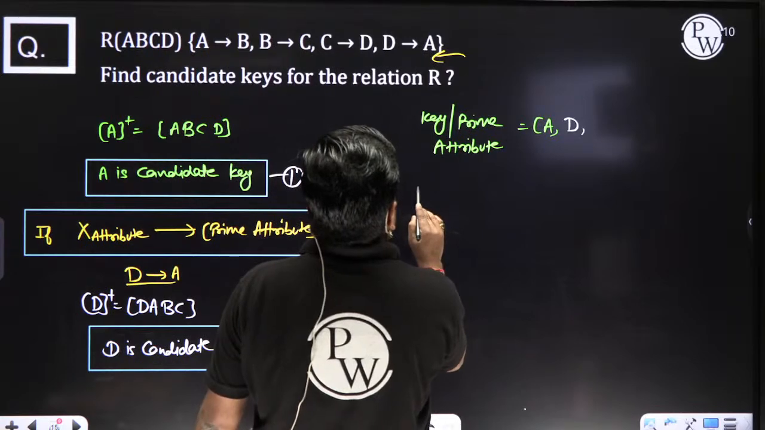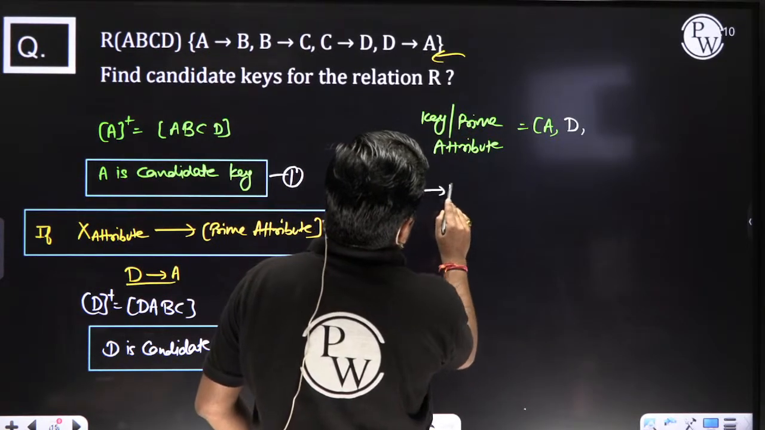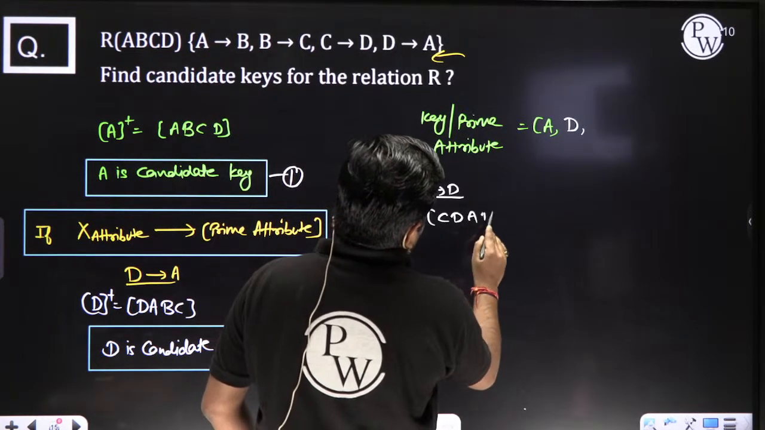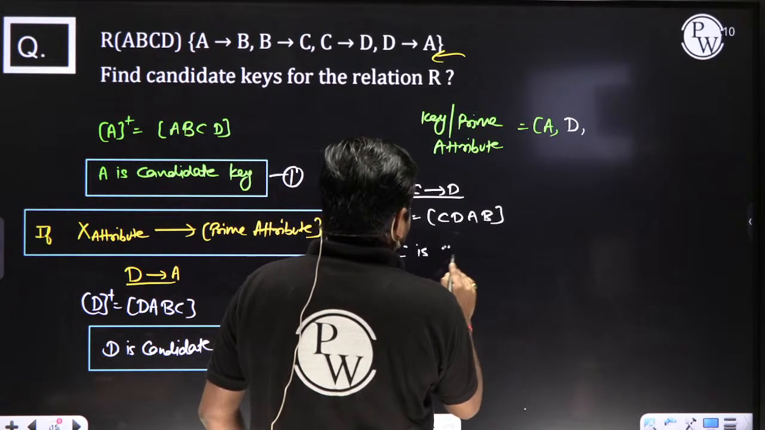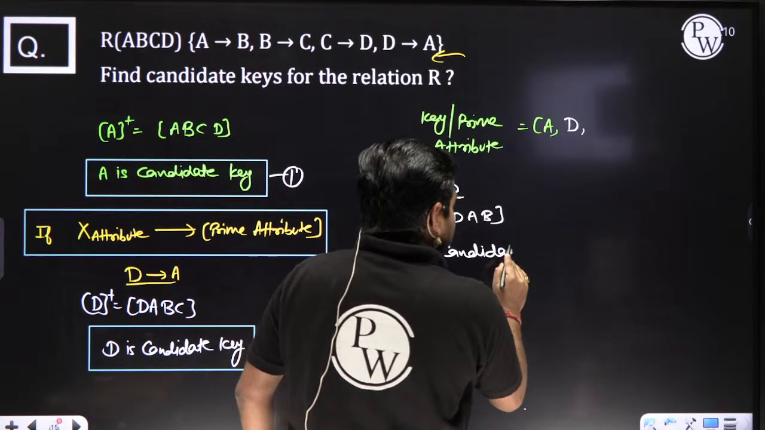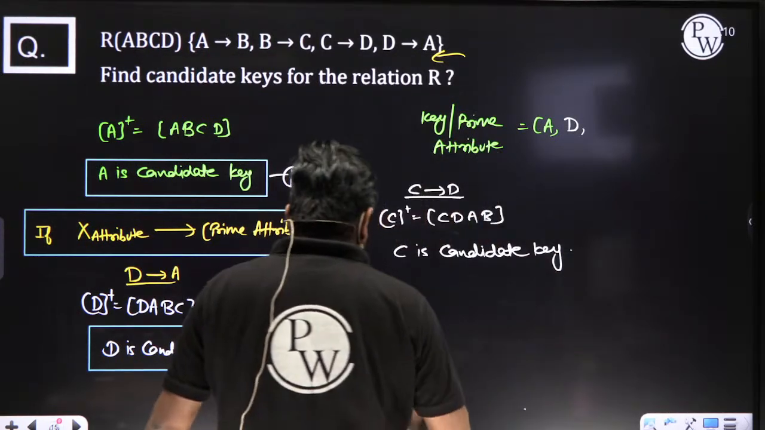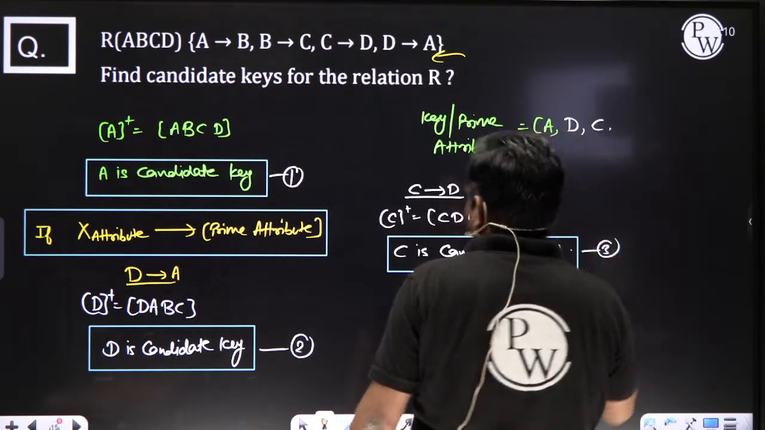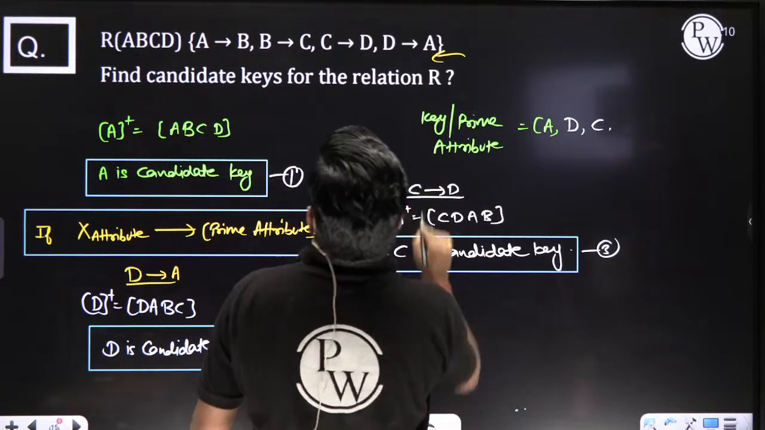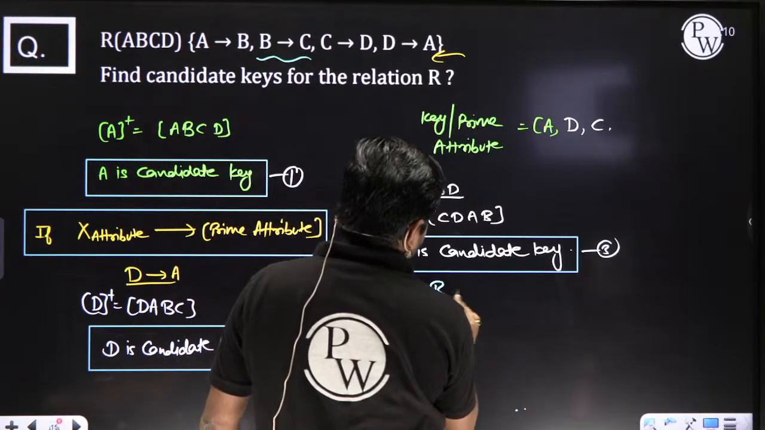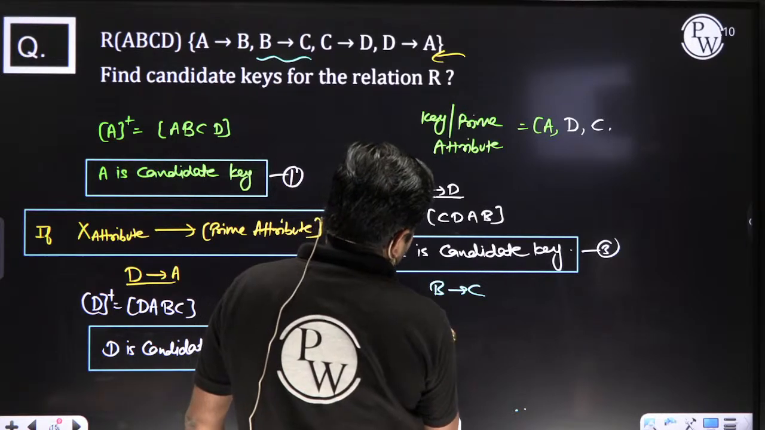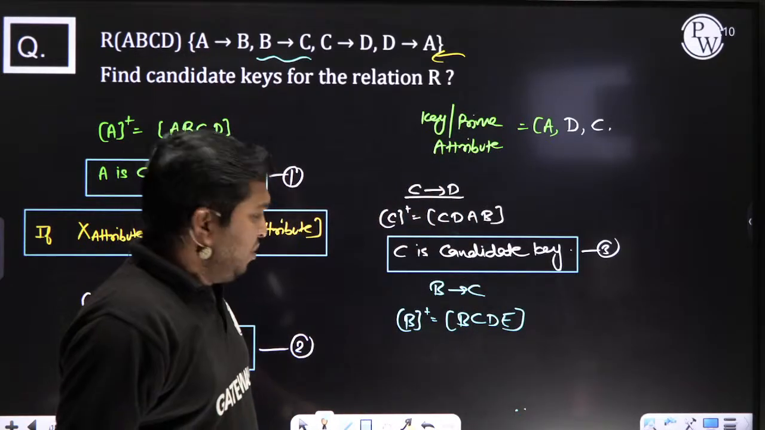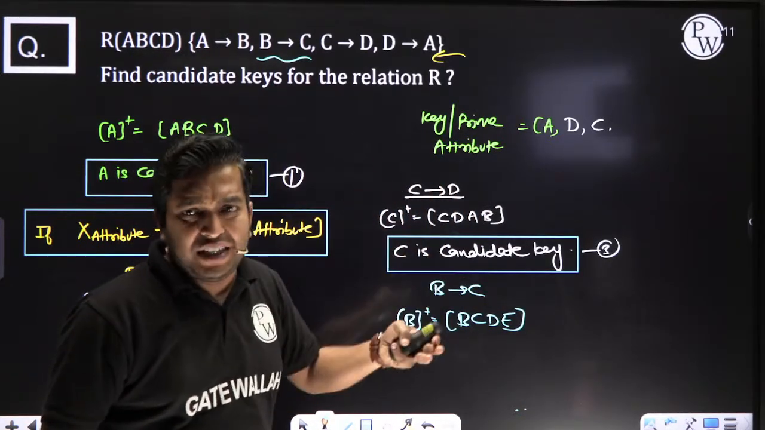Now, C determines D. When you take the closure of C, you get D, E, then C is a candidate key, my dear. This is the third candidate. Now, you can see C is determined by B. Sir, why are you taking the closure? I know, sir, B gives C, C gives everything.